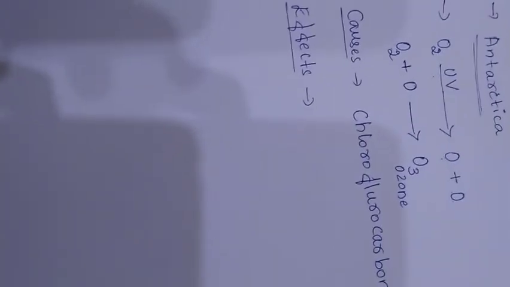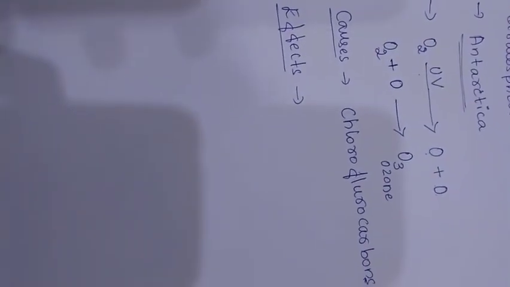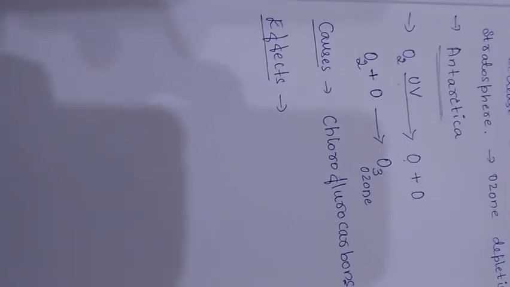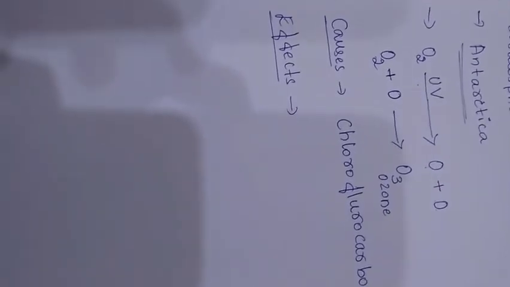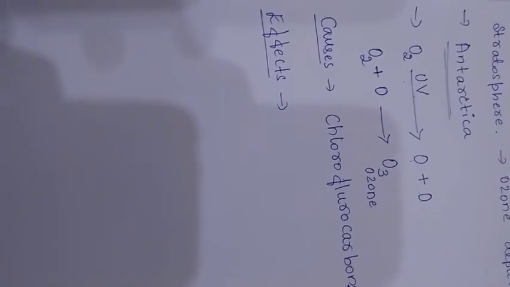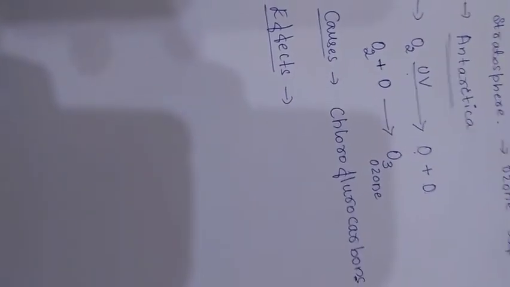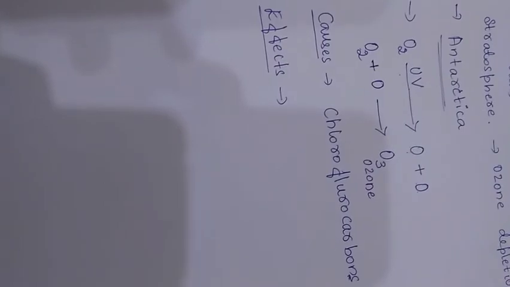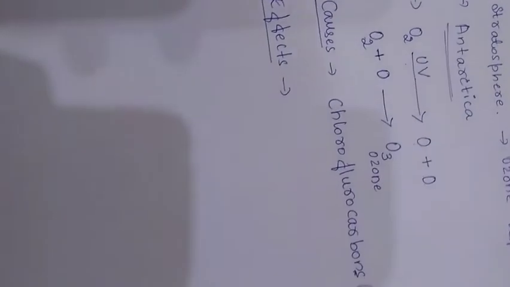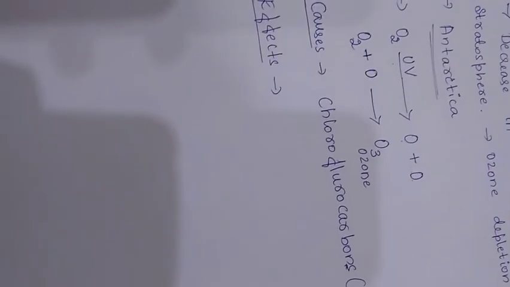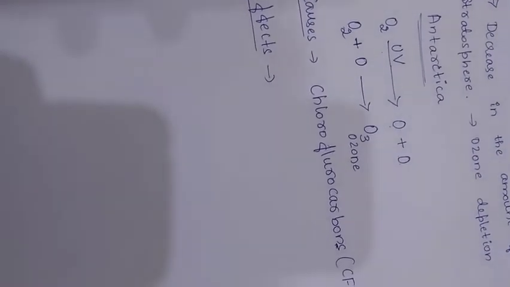When the ozone layer gets depleted, UV radiations of the sun reach the earth and hit plant vegetation as well as animals, including human beings.